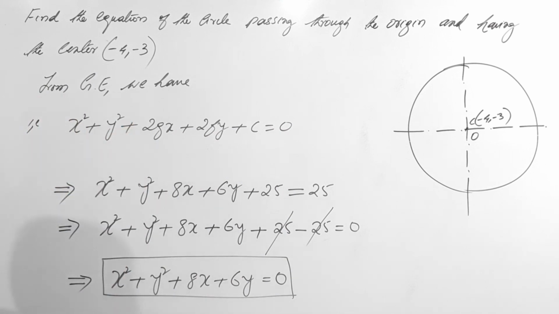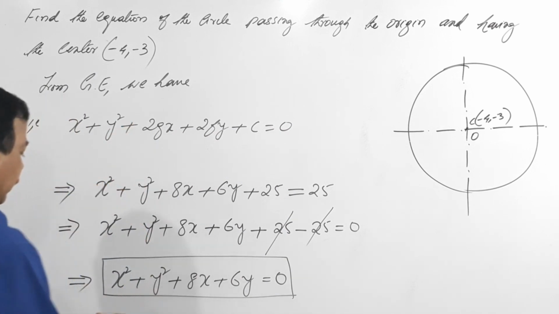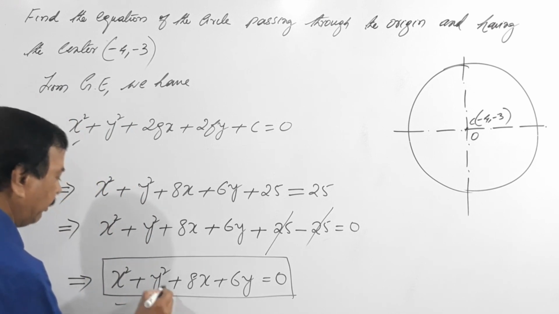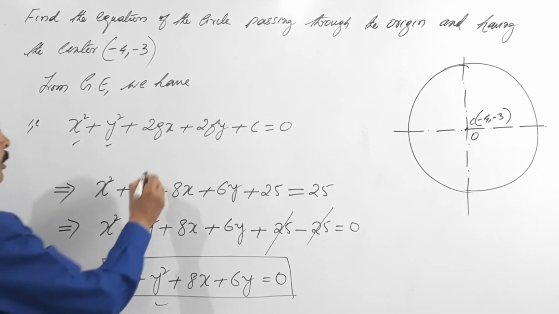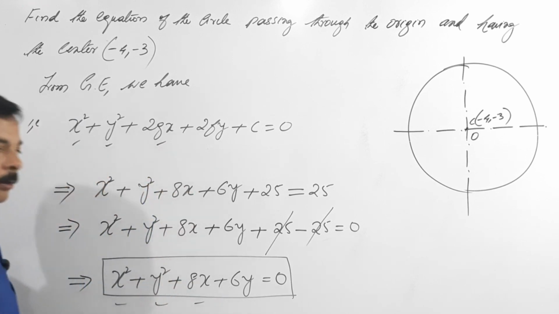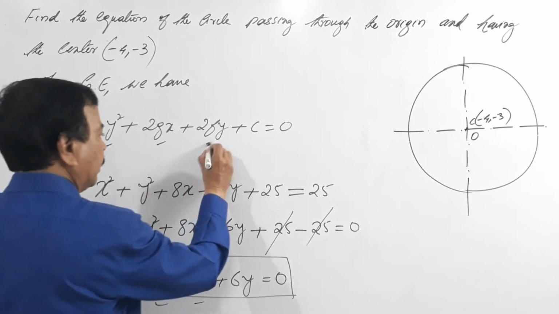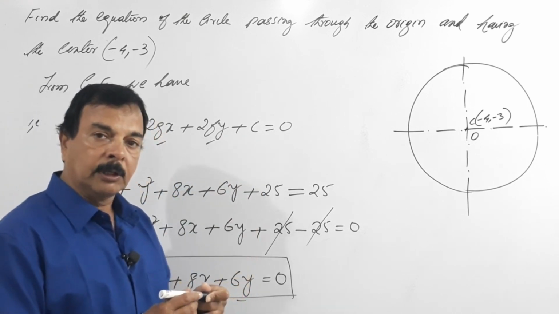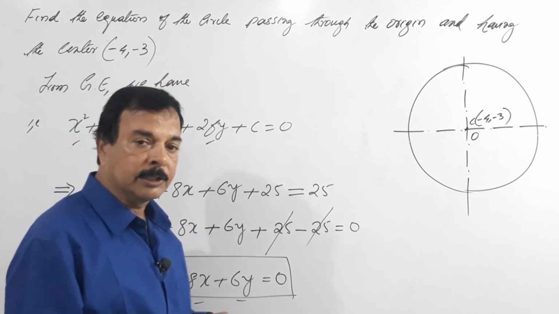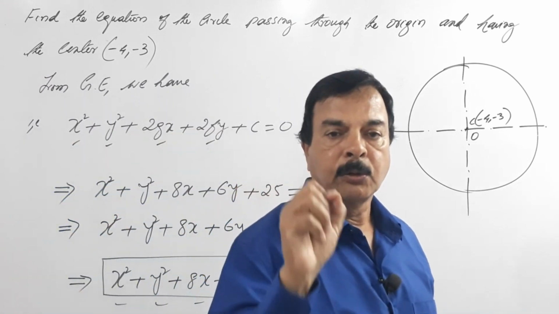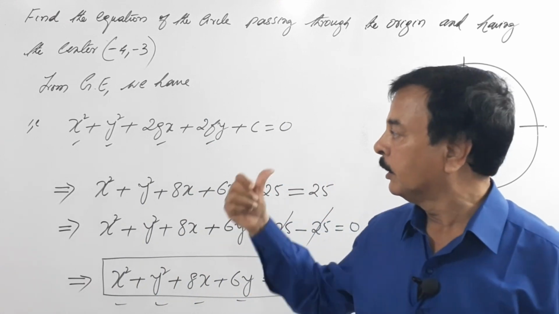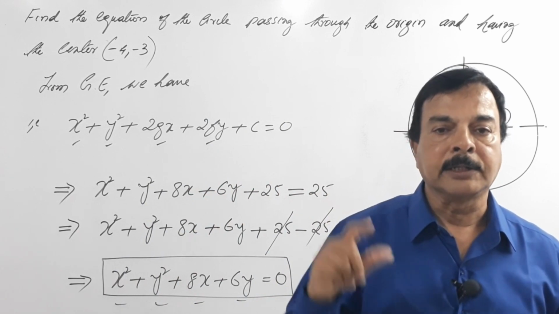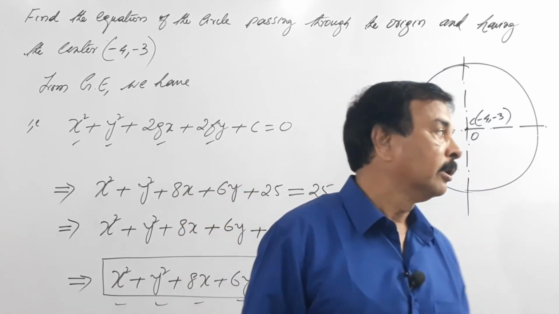What difference do you find here? Here x square term is there, y square term is there, 2gx term is there, this term also is there, but the term c is missing. So the constant c is missing. So what does it signify? When there is no constant term c in the general equation, that means to say that the circle passes through the origin. So make a note here.